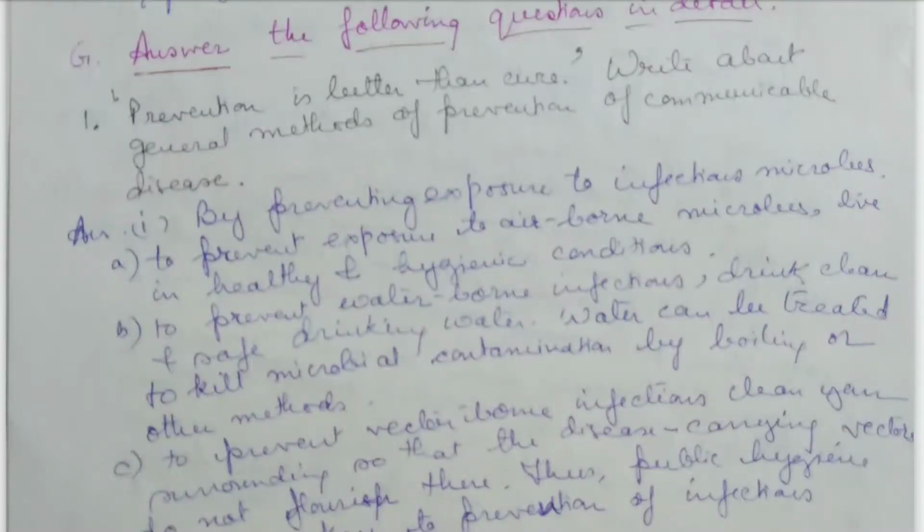Today I am again going to discuss the question answer series of the chapter Health and Hygiene according to the ICSE syllabus, class 8. Okay. So today I'll be discussing the answers to the following questions in detail. The first question is: prevention is better than cure. Write about general methods of prevention of communicable diseases.